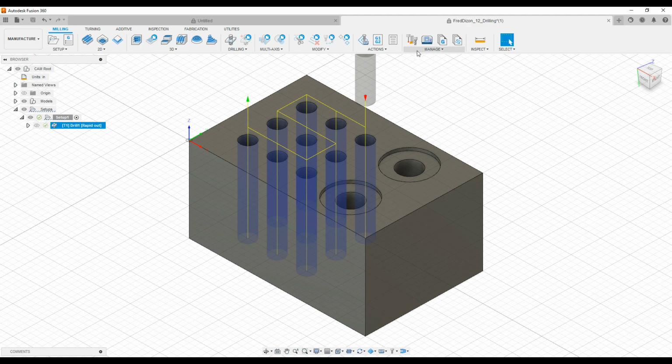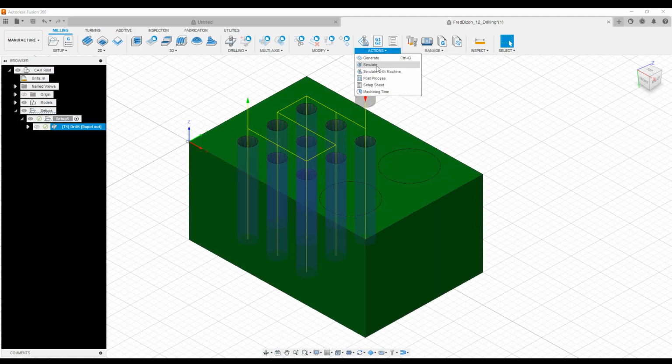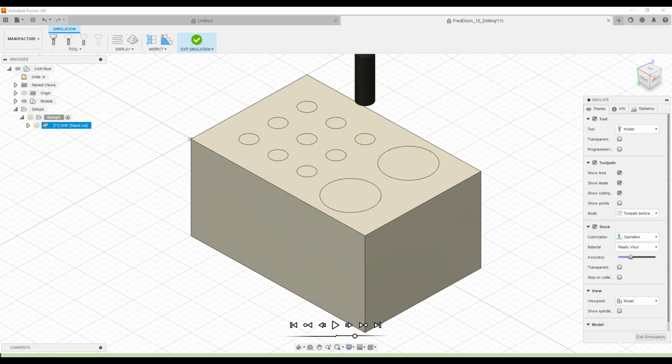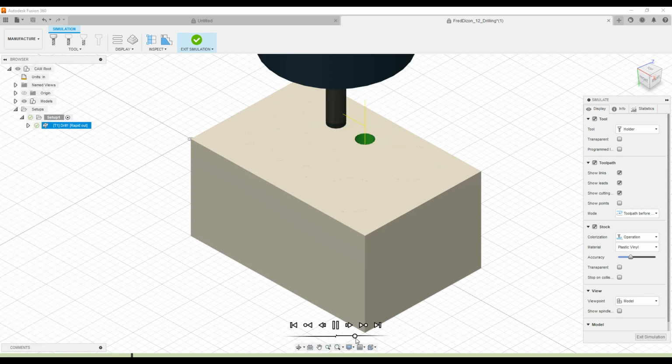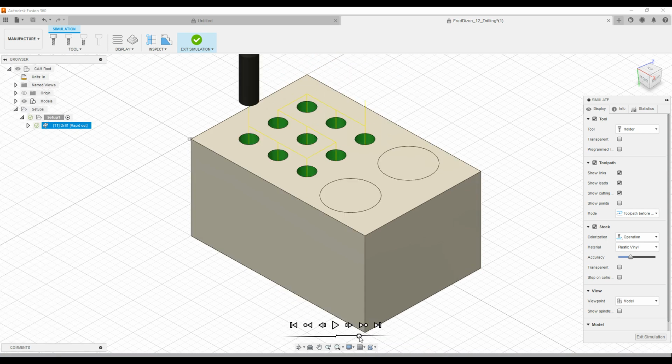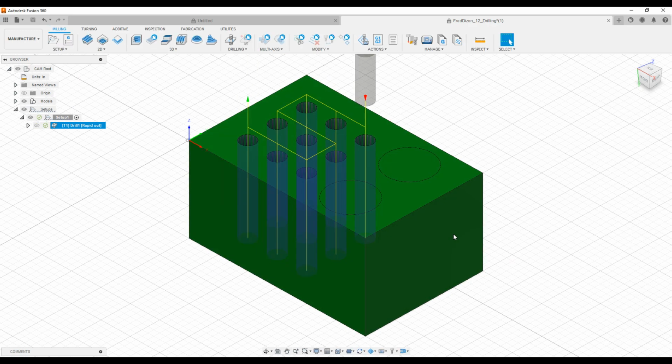All right, so let's go ahead and simulate this. Hopefully it doesn't crash. There you go. All right, so what it did was it just made those holes. All right, I'm going to exit simulation.